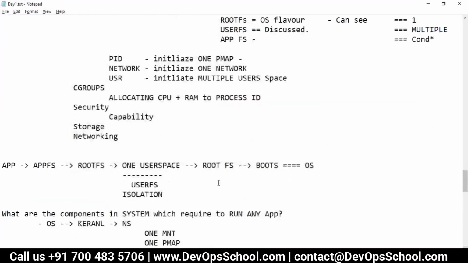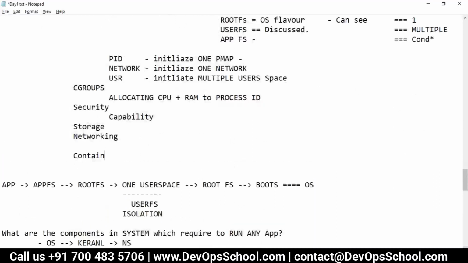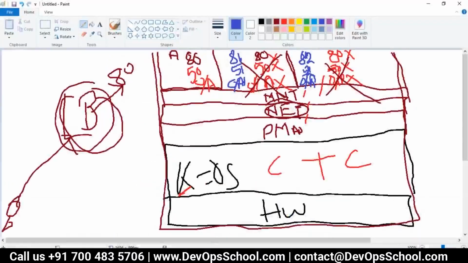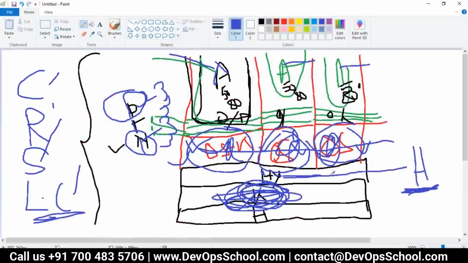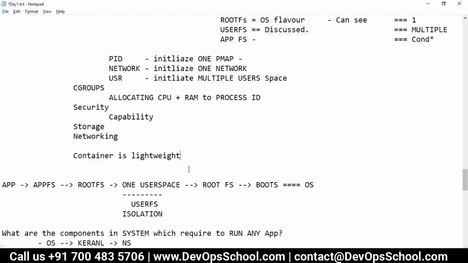So now let me tell you the official keywords also. Container is a lightweight, complete application runtime, independent environment powered by Docker. Why do we say lightweight? Because this hypervisor, which is running virtual machines, is a heavyweight.